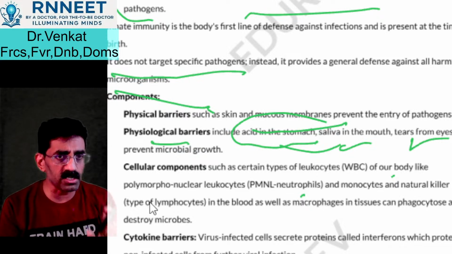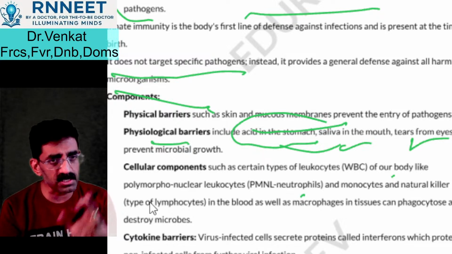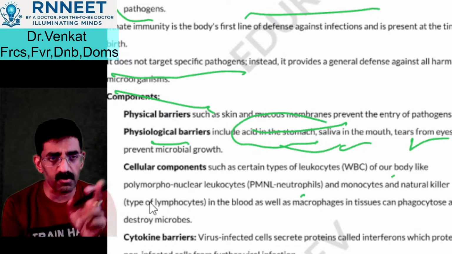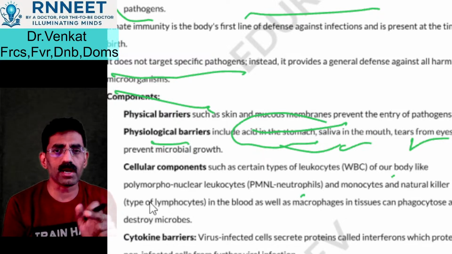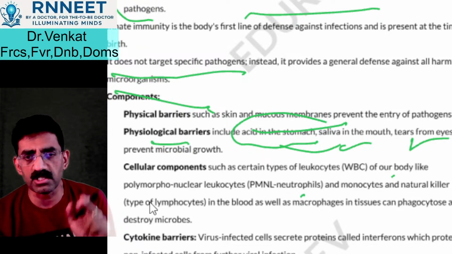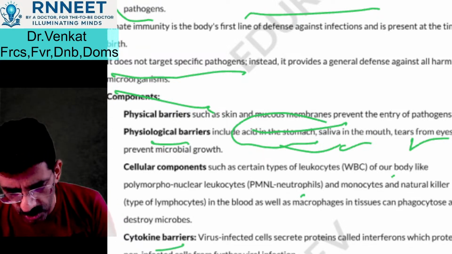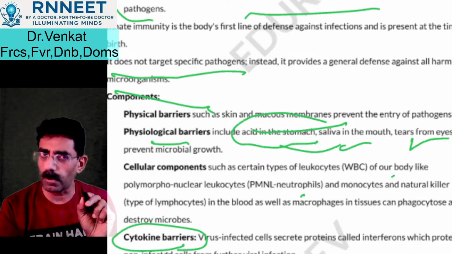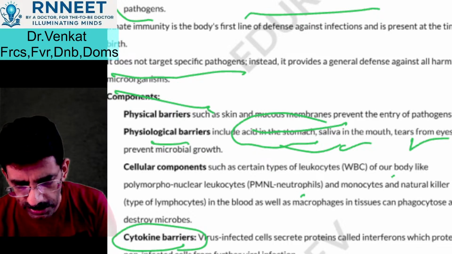If there is a virus-infected cell, that cell will trigger the formation of interferons, which will go ahead and protect other cells from the virus infection. Such a barrier is called a cytokine barrier.